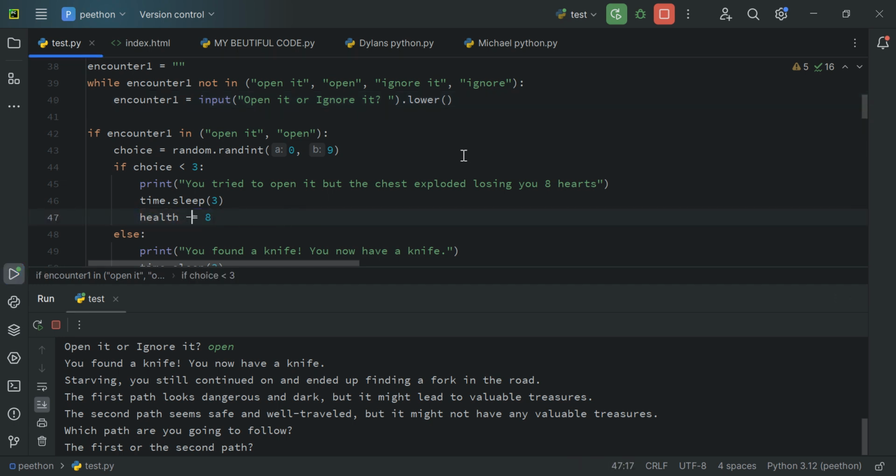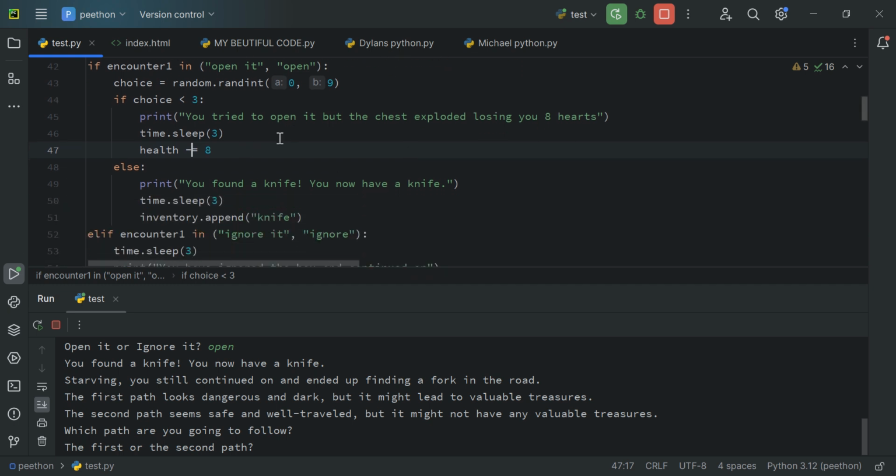Now, this minus equals does mean minus 8 health. The reason it's minus equals is just a short way. I can write health equals health minus 8, but this is just a faster way. Now, else is an alternative option. If the if statement is not achieved, then the else statement will happen.